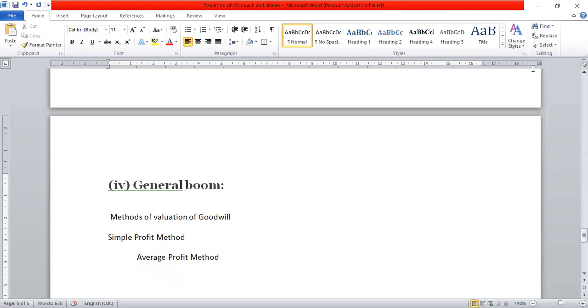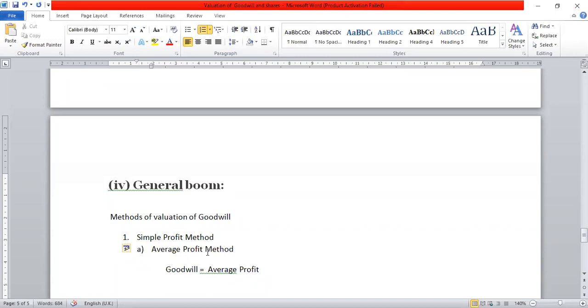What is the formula of goodwill under the average profit method? Goodwill equals average profit. See, among the methods of valuation of goodwill, number one is the simple profit method. In the simple profit method, the first method is the average profit method. Under the average profit method, goodwill equals average profit. And how to calculate average profit? The basic concept we have already seen.